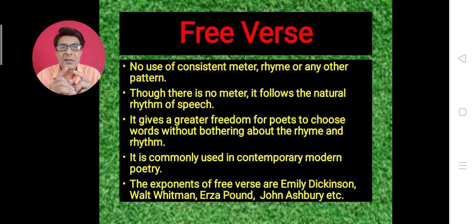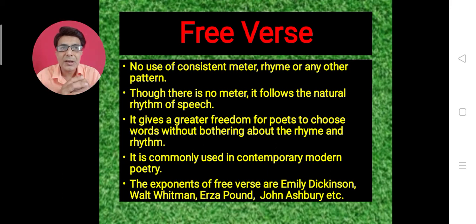Free verse gives greater freedom to poets to choose words without bothering about rhyme or rhythm, because when you want to maintain rhyme, rhythm or meter in your poetry, you have to be very cautious, very choosy while using words. But here, because in free verse there is no rhyme, no rhythm, no pattern, the poets are free to use words in their own manner.